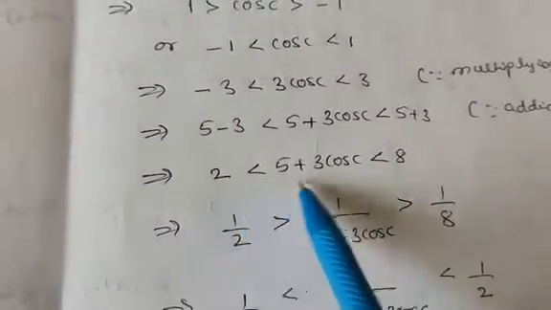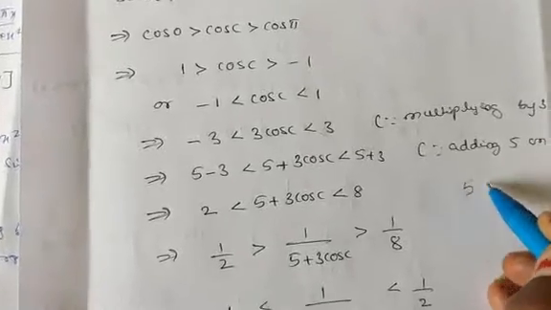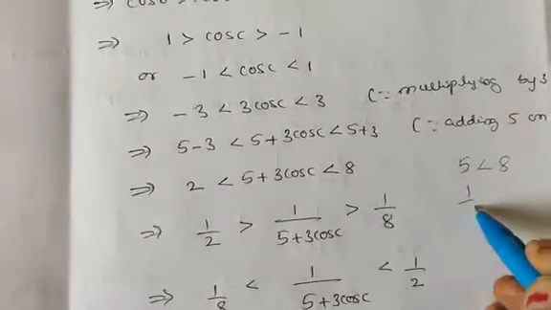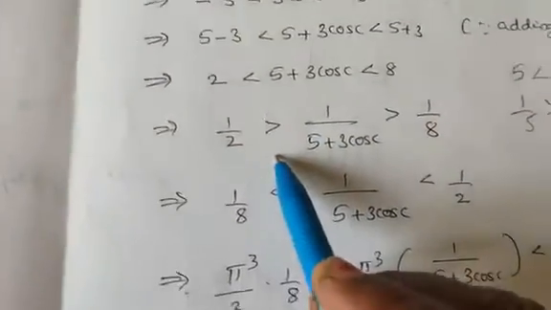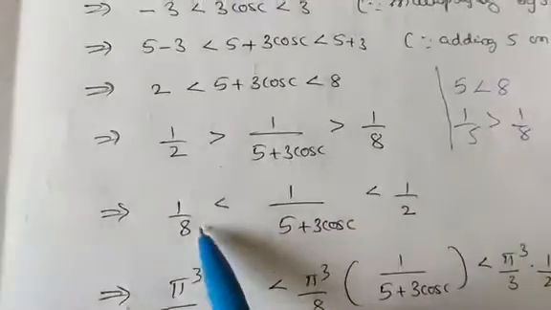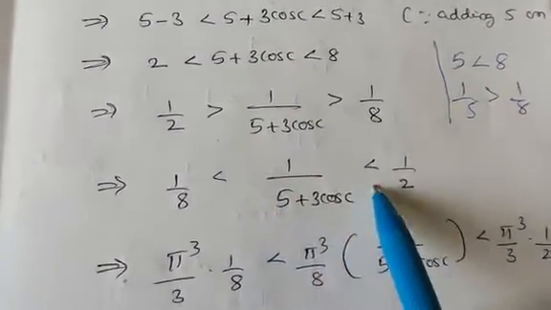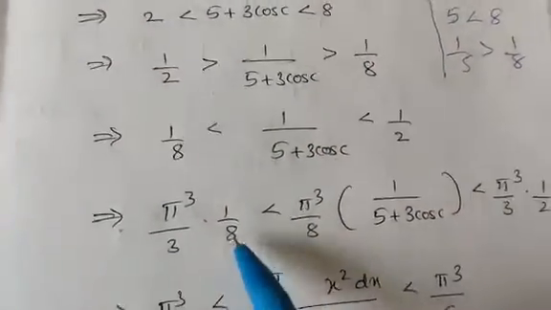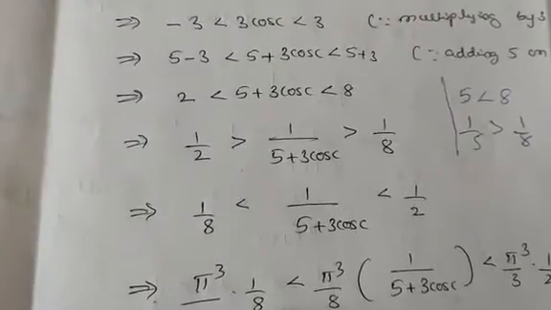And you know if you take the reciprocal, the inequality changes. If 5 is less than 8, after taking the reciprocal it becomes greater, so the inequality sign reverses. So I will write once again: 1 by 8 is less than 1 by 5 plus 3 cos c, which is less than 1 by 2. Now let us see what we want in the question.